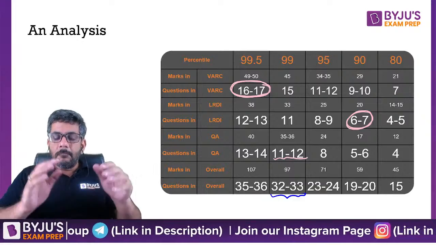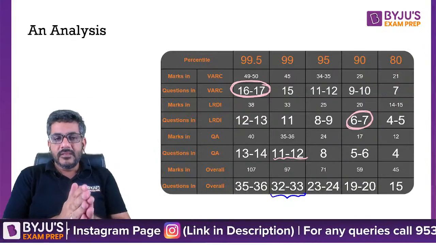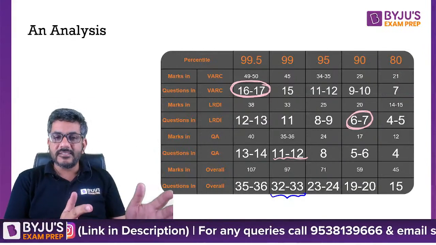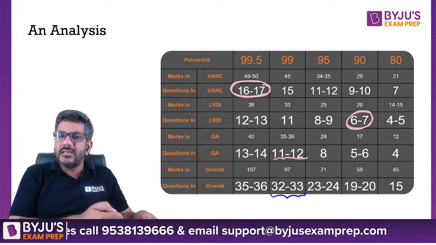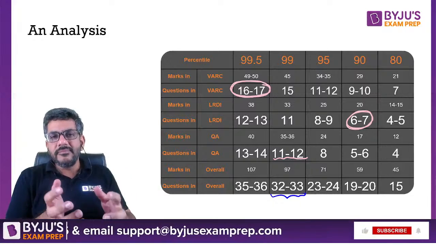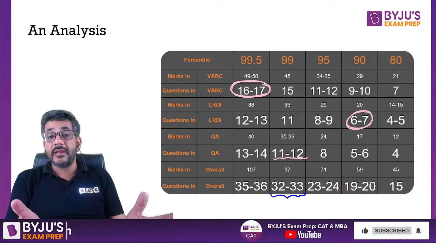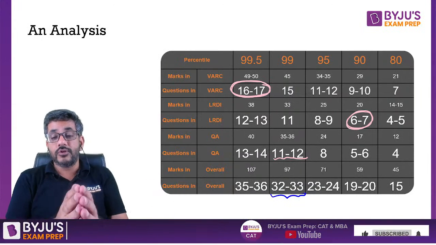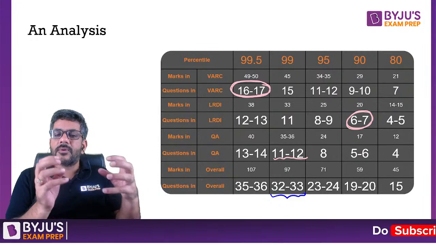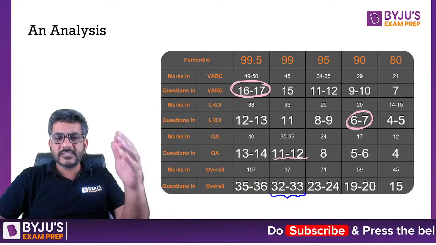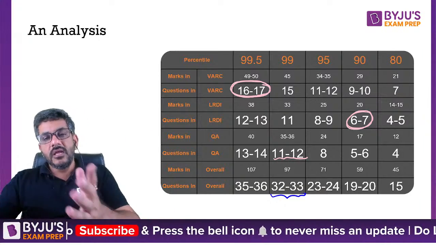So my point here is that looking at your mocks, you can decide, okay, this is what I am getting in my sections. This is where I can increase my score. This is where I am probably going slightly below the sectional cutoffs. So I am saying it is not necessary that you get a balanced score in all three. If you are getting it, nothing like that, right? उससे तो बढ़िया बात ही नहीं है. But if you are getting lower scores in one of the sections, probably you can still do it by just clearing the sectional cutoff of that particular section and increasing the scores in the other two, and that can take you through.